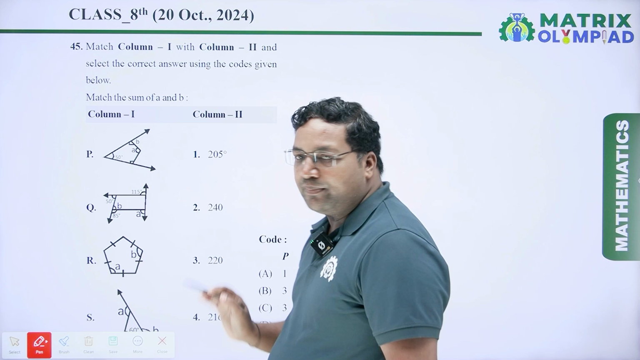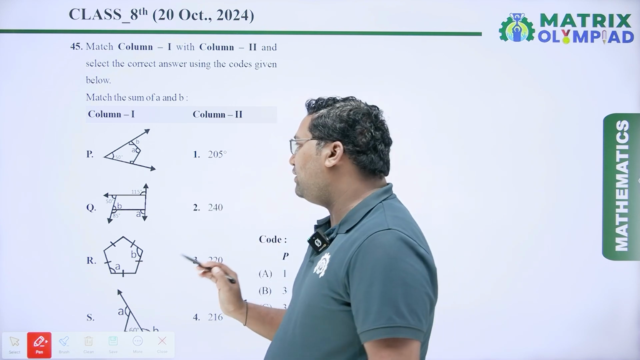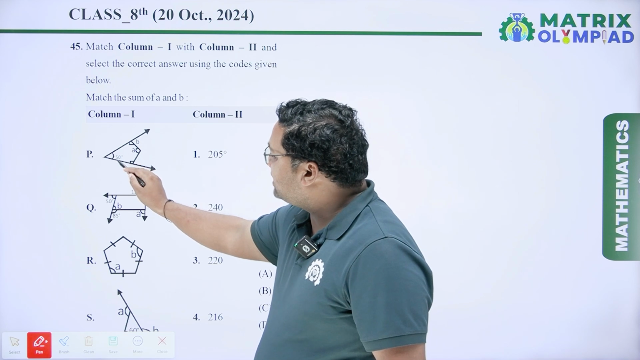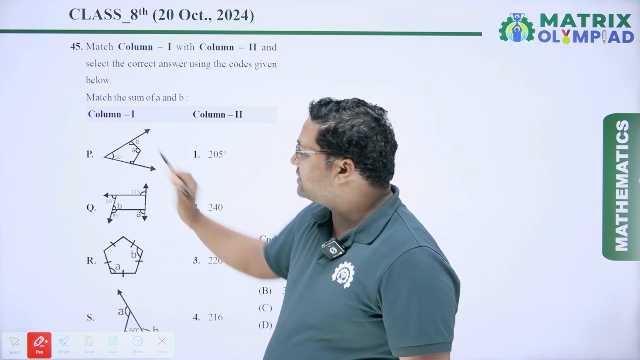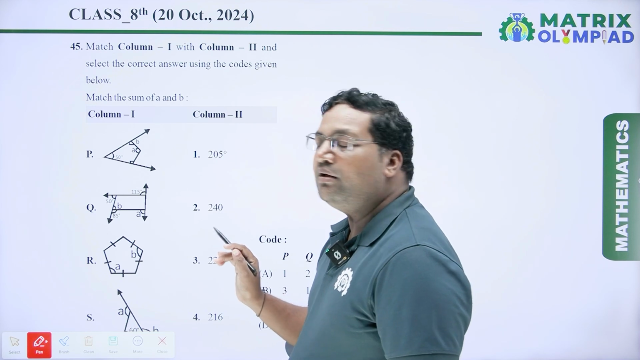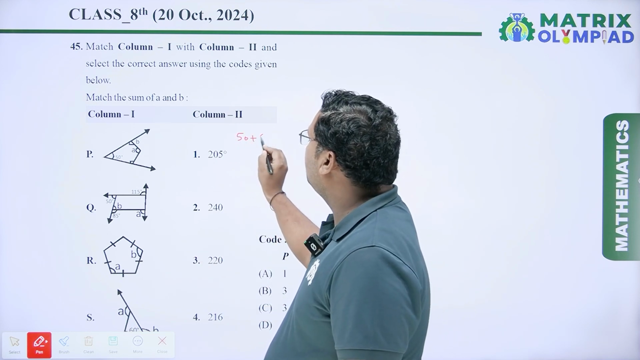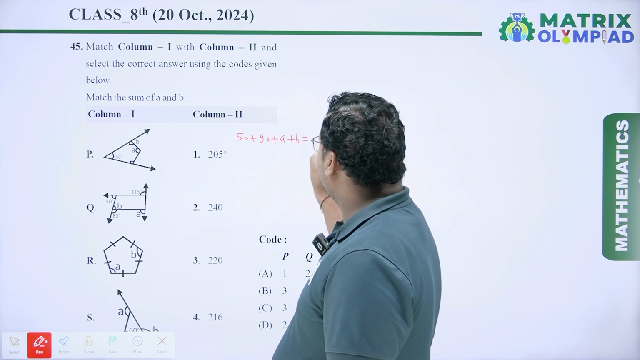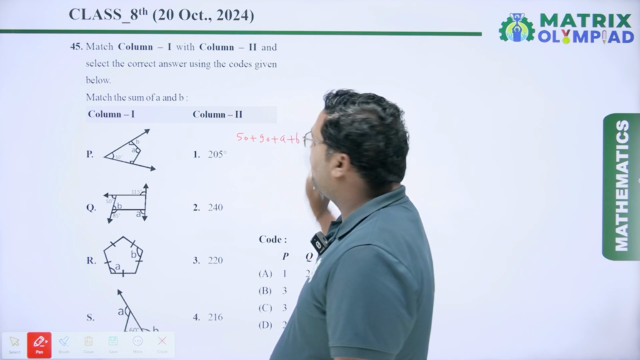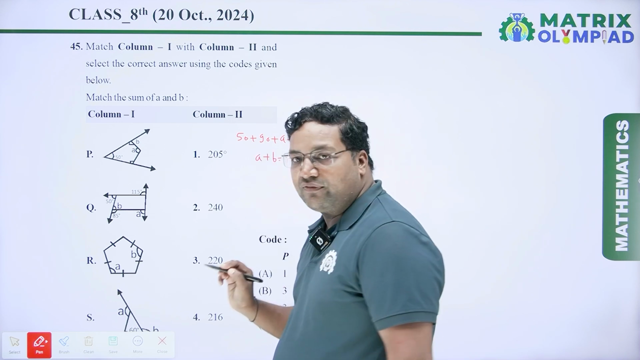Match the sum of A and B. So here diagrams are given and we have to tell the value of A plus B. So in P part, this angle is 50 degree, this is 90 degree, this is angle A and this is angle B. So we have to apply the property of a quadrilateral. So 50 plus 90 plus A plus B is equal to 360 degree. So from here we will get the value of A plus B.